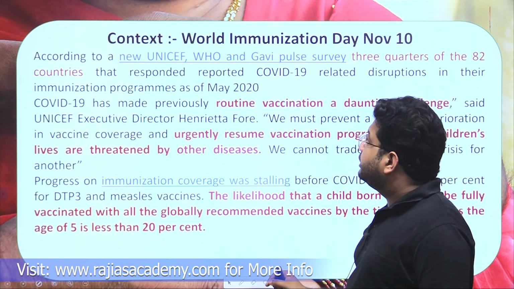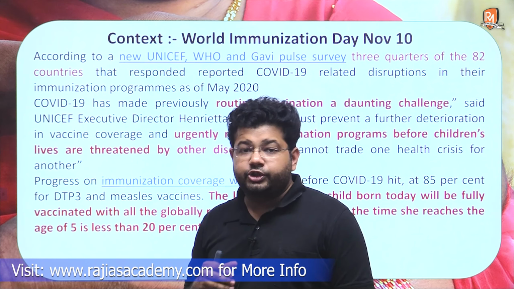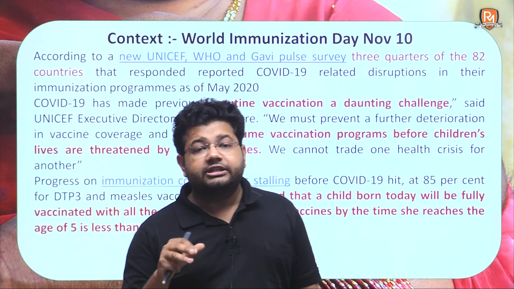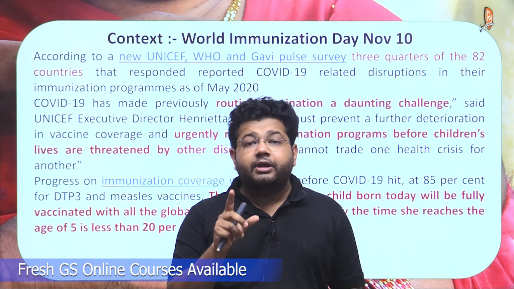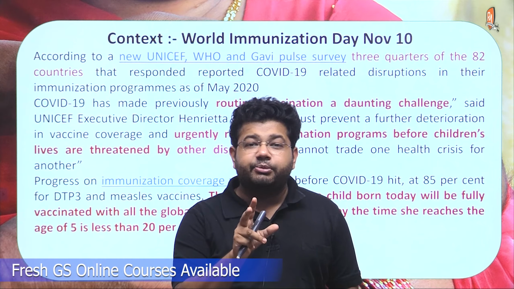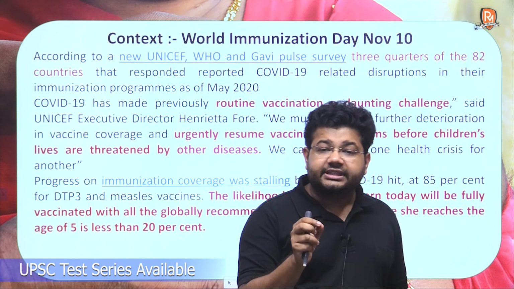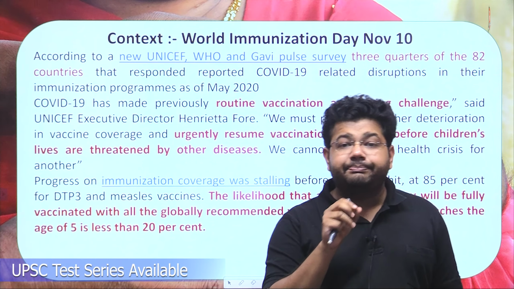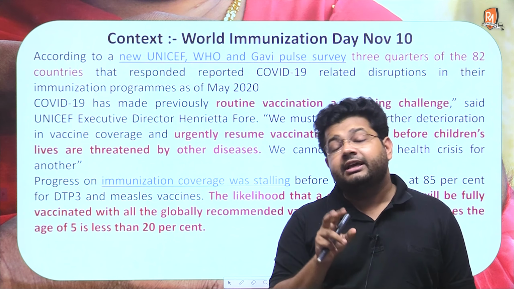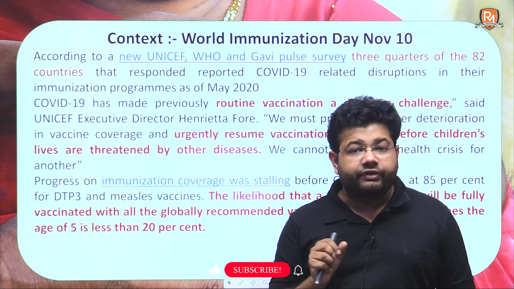Now, let us see the context which has called for the discussion of this very topic. November 10th is the World Immunization Day. International organizations such as UNICEF, WHO and Gavi have released the Pulse survey.